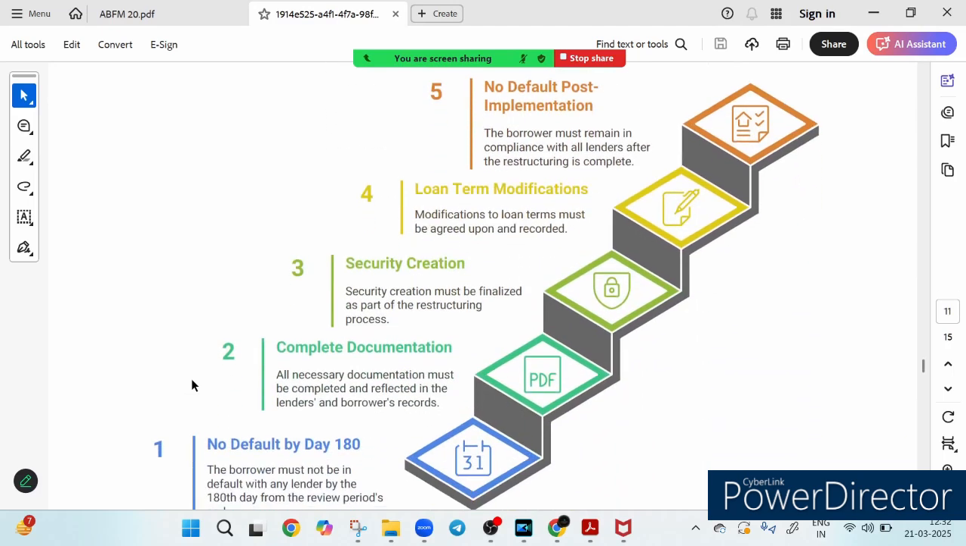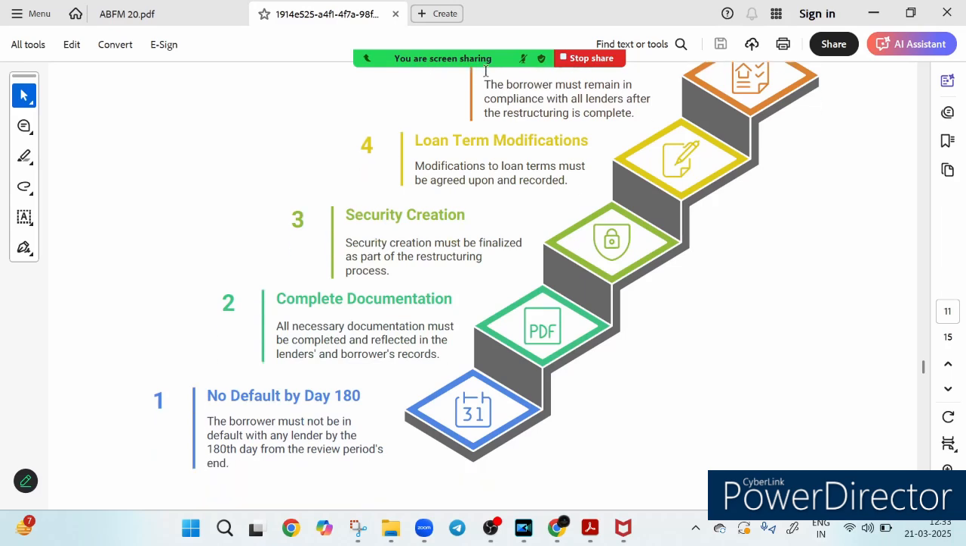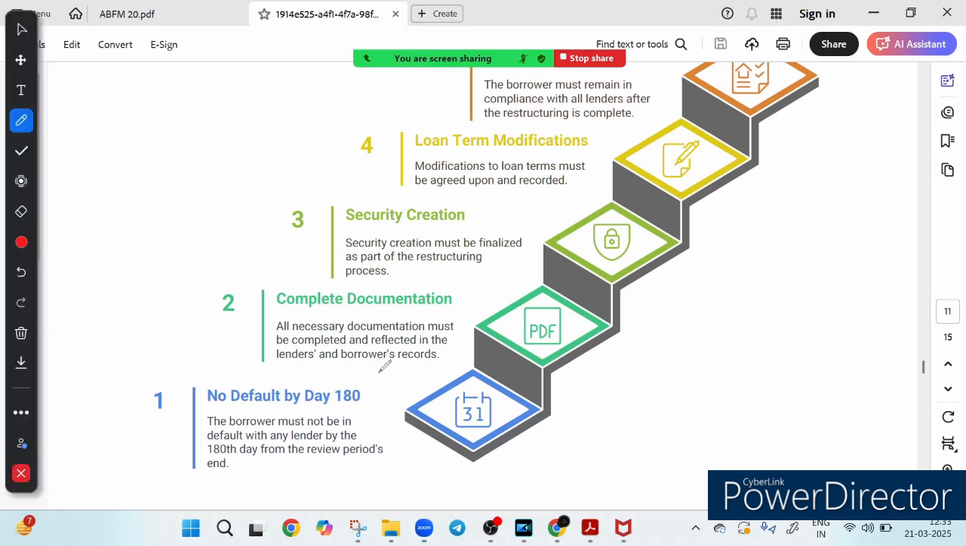So friends, a successful restructuring plan is not just about approval, it's about execution. Let's walk through the 5 crucial steps to ensure smooth implementation. The first thing is that the borrower must not be in default with any lender by the 180th day after the review period. This is the first major checkpoint in the process. There is something called the review period. After the review period, within the 180th day, the borrower must not be in default with any lender.